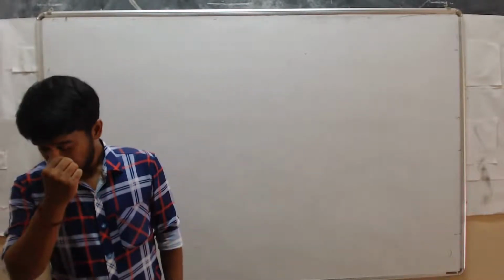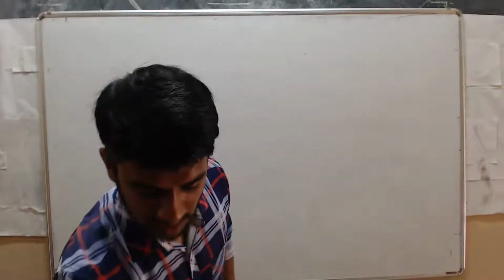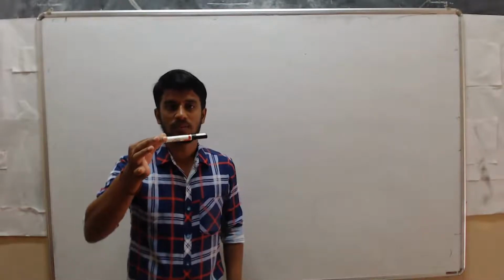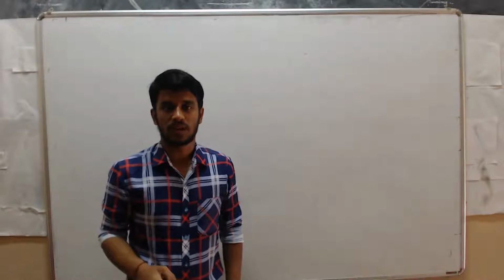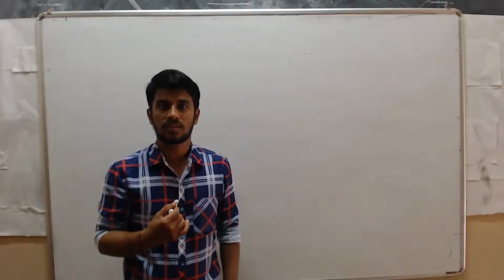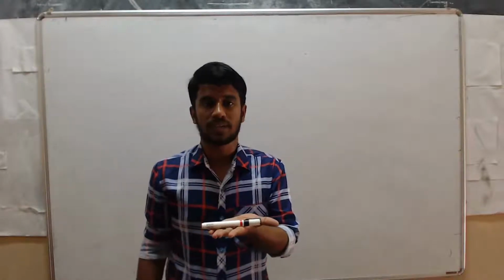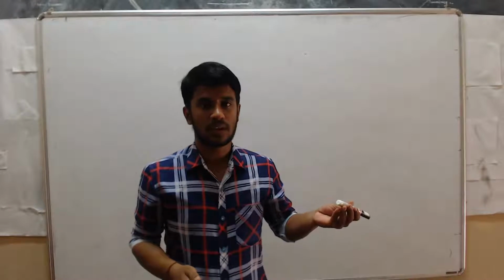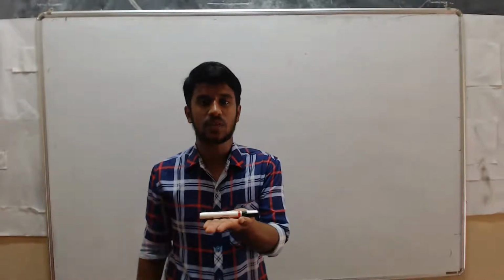In this chapter, we shall study, for example, take this marker. If I release this one, what will happen? It will fall down. Why will it fall down? See this object, it won't move by itself. When you apply a force like this, then only it will move. If you don't apply force, then it will stay here only, it will remain at rest only.